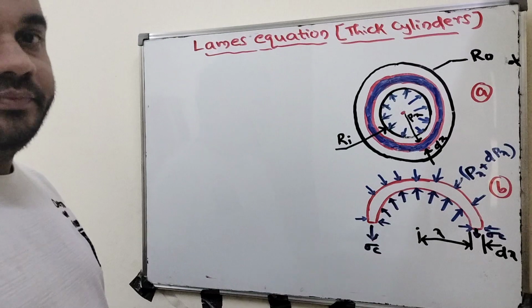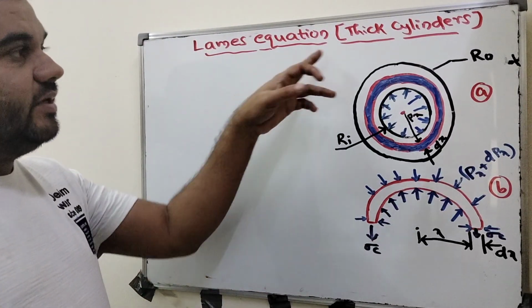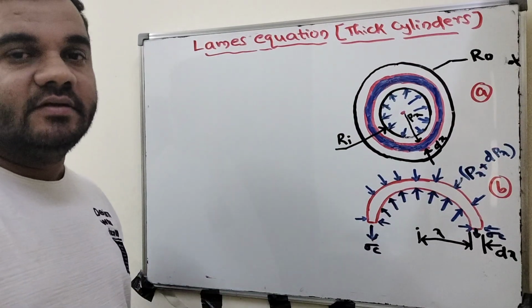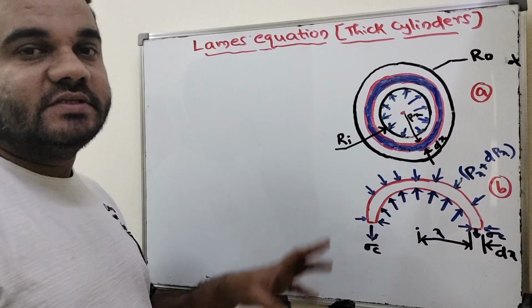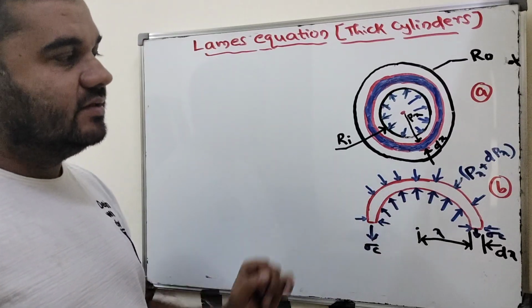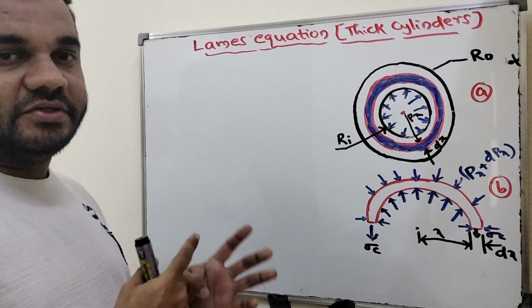So in this video, we'll explain about the Lamé equation. The Lamé equation is mainly related to the thick cylinder, and the equation contains the different types of stresses developed inside the cylinder, related in terms of equations, like pressures and such.